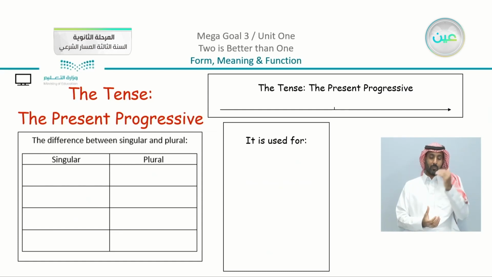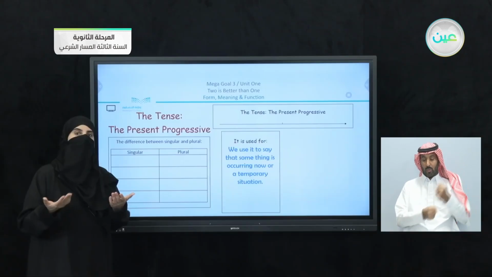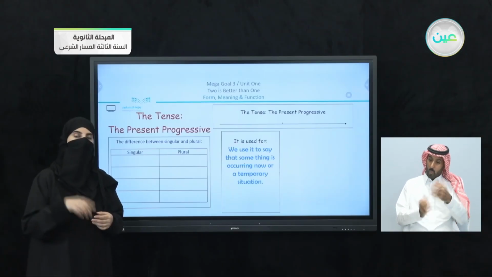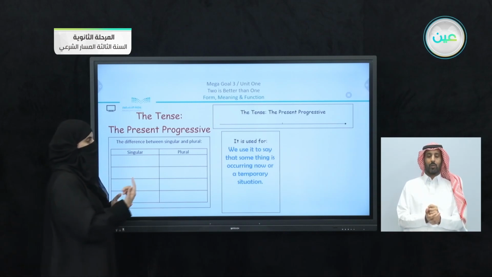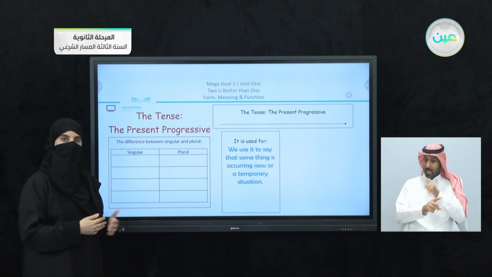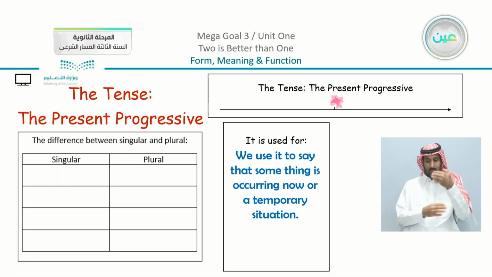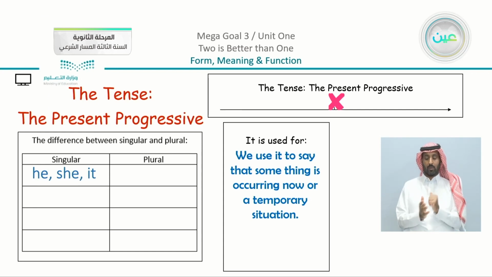Moving on to the present progressive, which is actually a familiar structure that we use all the time. We use it to say that something is occurring now. I am giving you the lesson. You are listening to me. Or a temporary situation. I am teaching English this semester. Of course we have here, it is something that is happening at the current time.